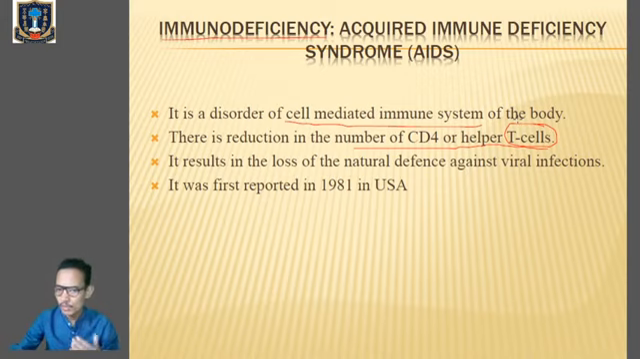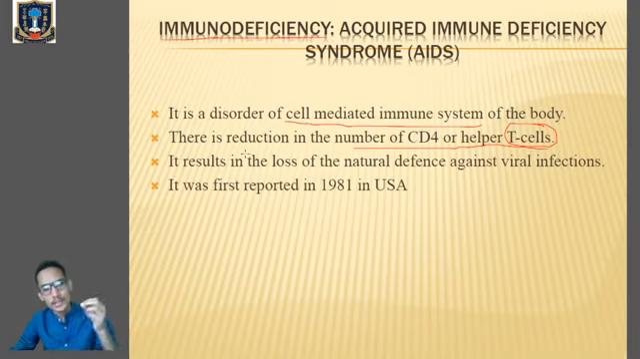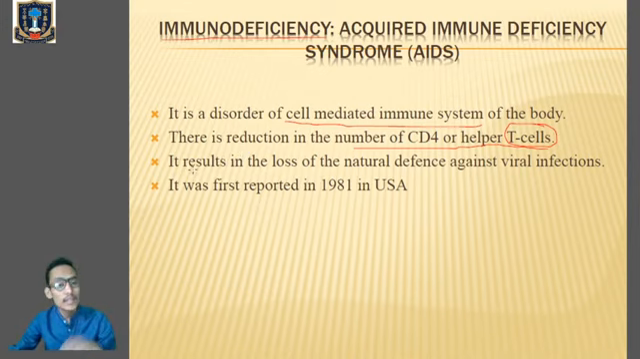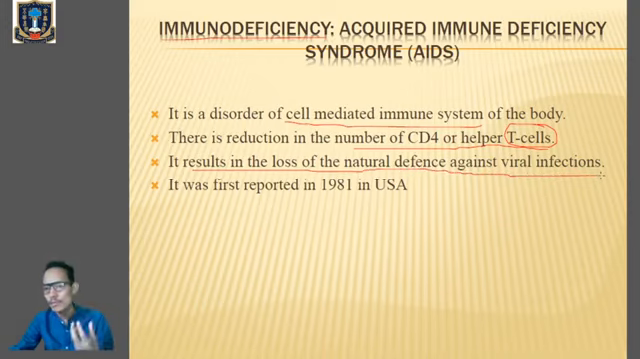Because they will no longer be available to help or stimulate the B cells or B lymphocytes for the formation of antibody. So there will be a reduction in the number of helper T cells, and at the same time the body's immune system of an individual will also decrease. And therefore, when the immune system decreases, it will result in the loss of natural defense against viral infection. That means an individual will not be able to fight even a common infection once the immune system slowly deteriorates. Clear?